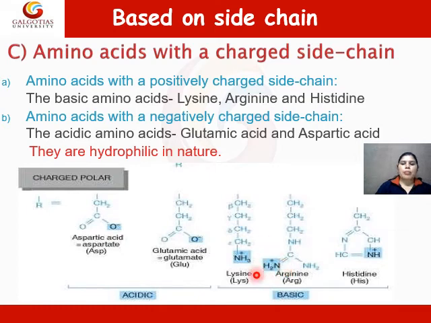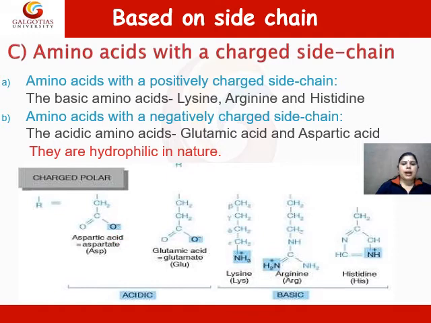They have the positive amine group, while the second category is amino acids with a negatively charged side chain, also known as acidic amino acids. For example, glutamic acid and aspartic acid. On deprotonation they give a negative charge in the structure.